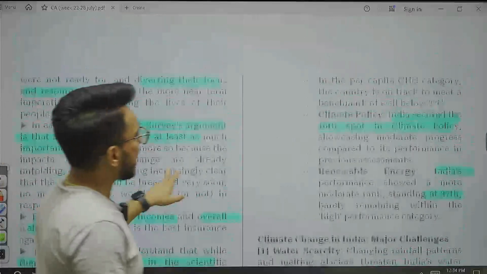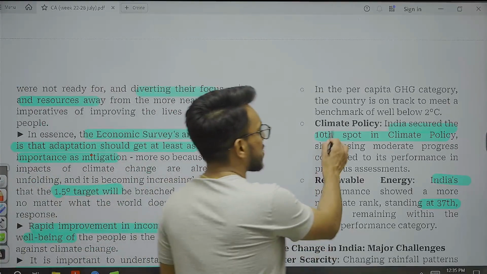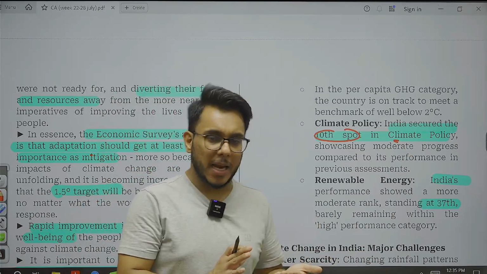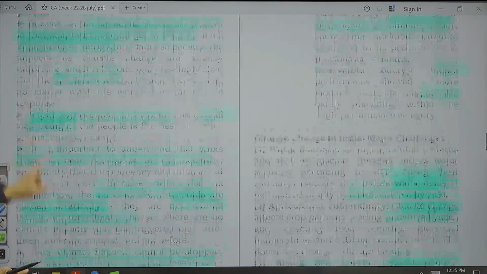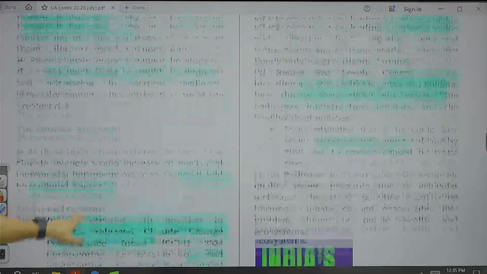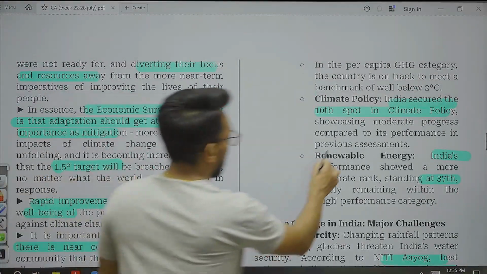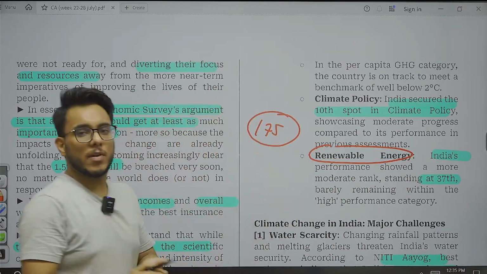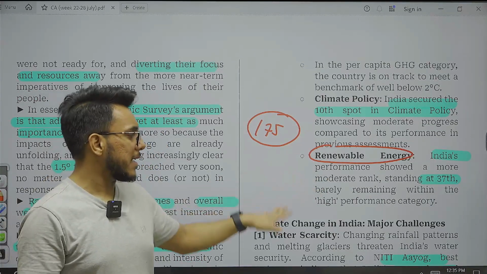Now, the next thing that comes here, guys, is climate policy. India has got the 10th spot on climate policy, which shows that India has made progress on climate policy. When we talk about climate policy, there are multiple initiatives that have been taken by India. I will come to this in just a minute. Then the next is renewable energy. India's target is to add 175 gigawatts of renewable energy, but here India's rank is 37th.